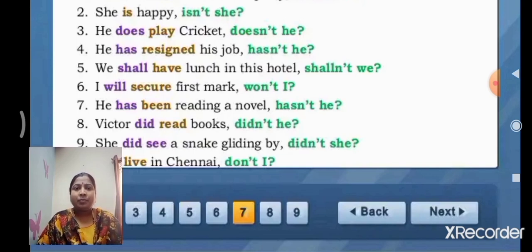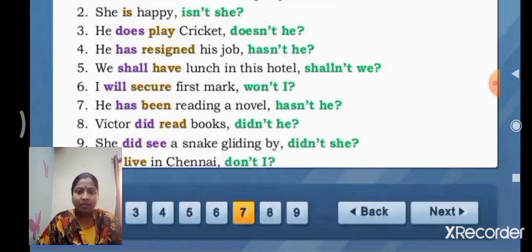Fourth one. He has resigned his job. Hasn't he? Has is the auxiliary verb. Resigned is the main verb. We can put the auxiliary verb, and no negative sense in the statement, so we put not, and the pronoun of the subject, he.